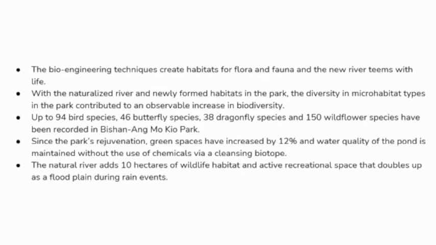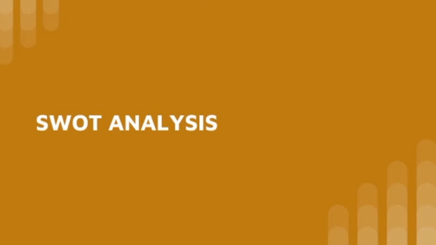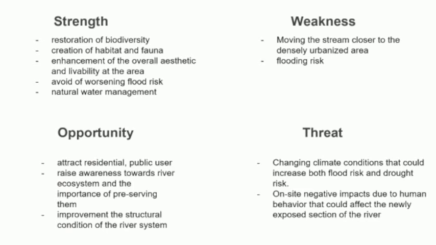So, for the SWOT analysis of the park, for the strengths, they have restoration of biodiversity that can provide flora and fauna, creation of habitat, and avoidance of flood risk because they have a system and also a warning system. For opportunities, they have a committee for the ethnic residents or public users and also improve the structural condition of the river system using bioengineering. For the weaknesses.